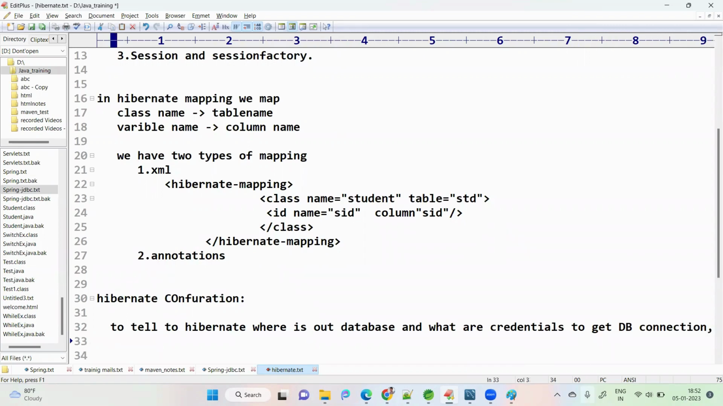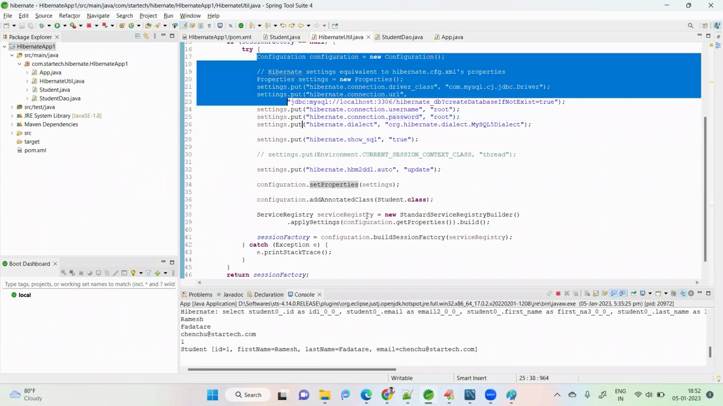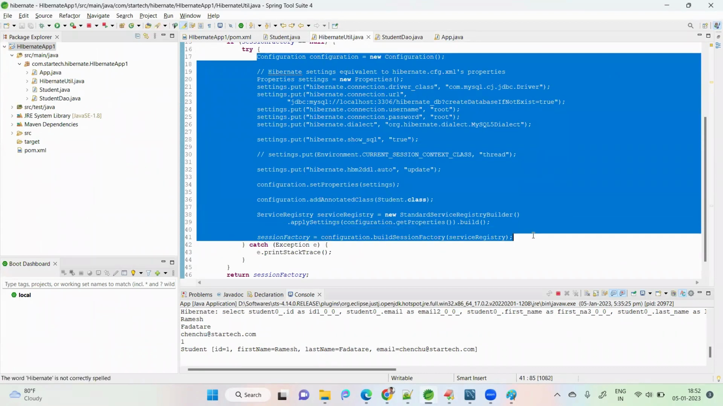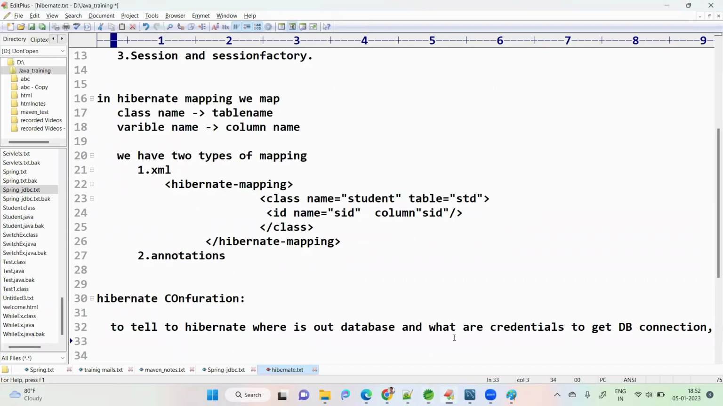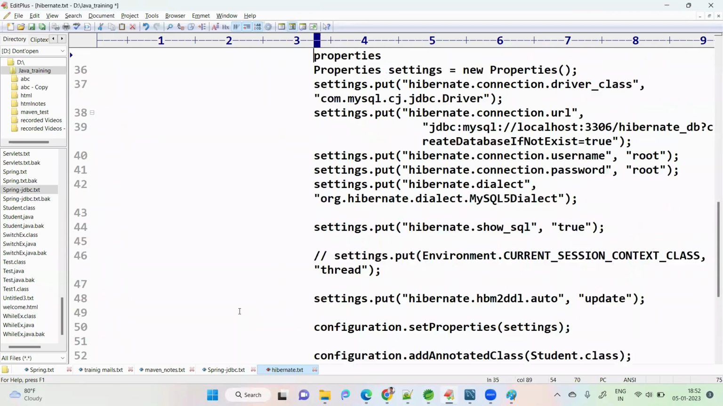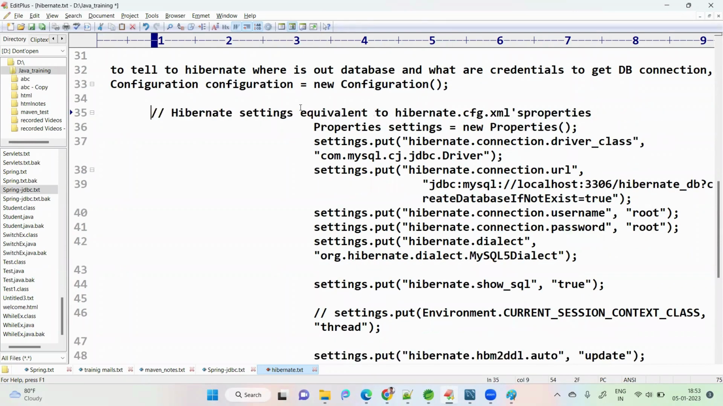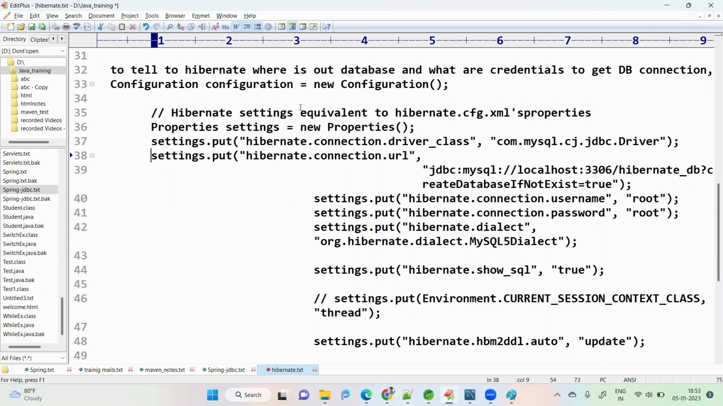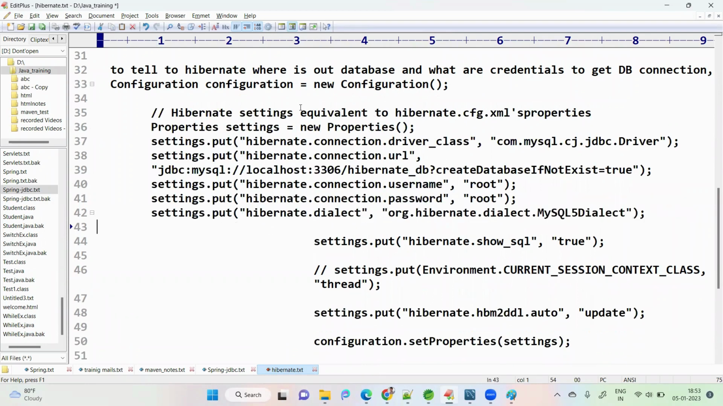How to do this? We have some code for that. This is the code. In that code, see what I am doing here. I created one configuration class object, and in that I'm putting the data. What data am I putting? Observe clearly, see line by line what I'm doing.